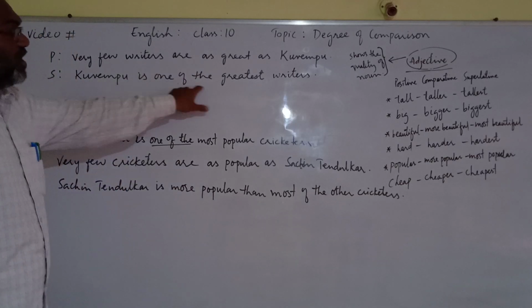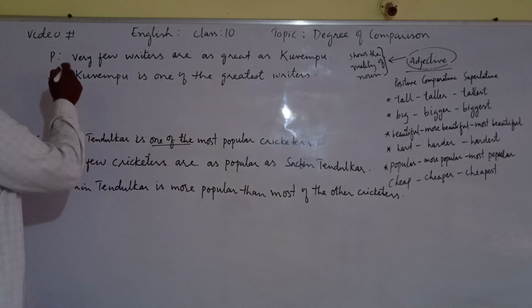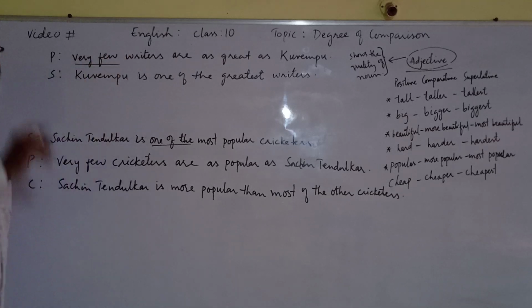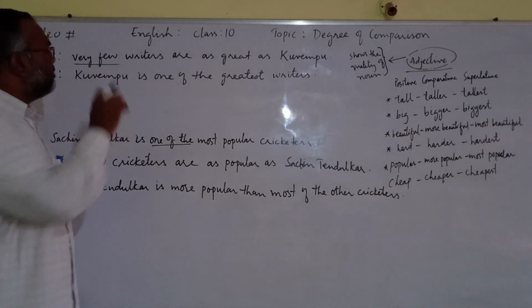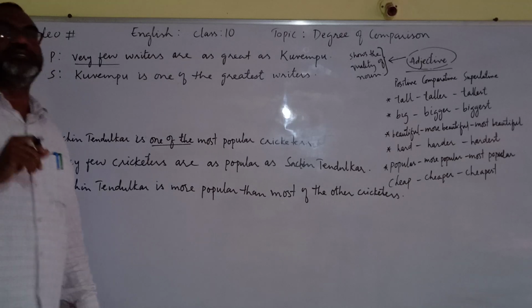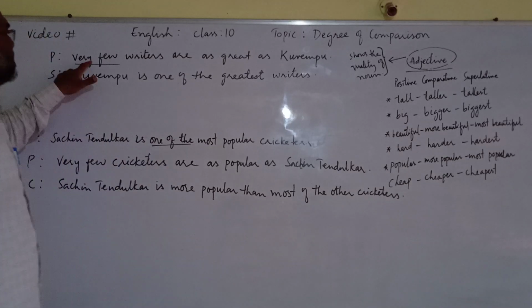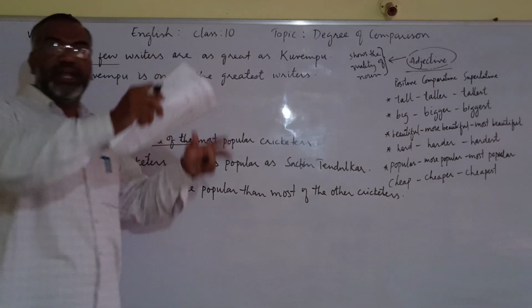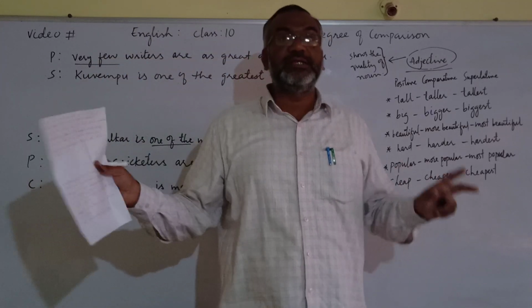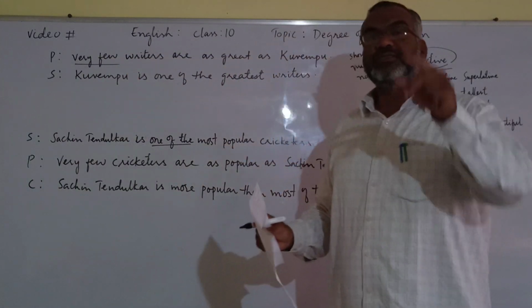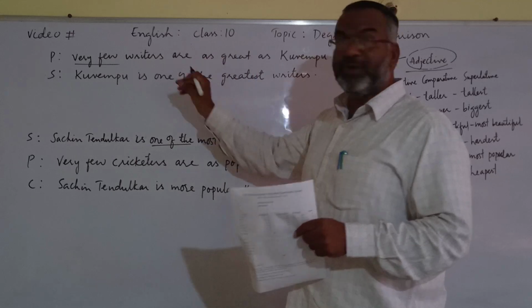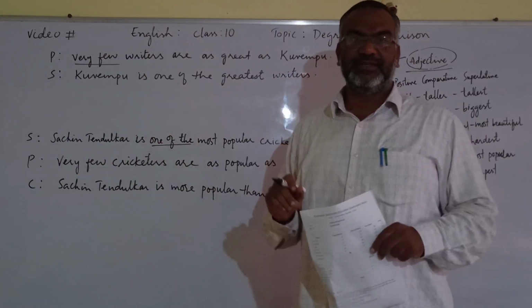Why are we writing one of the greatest? Because in positive degree, very few is given. Suppose the sentence was like this: no other writer is as great as Kuempu. Then we would say Kuempu is the greatest.